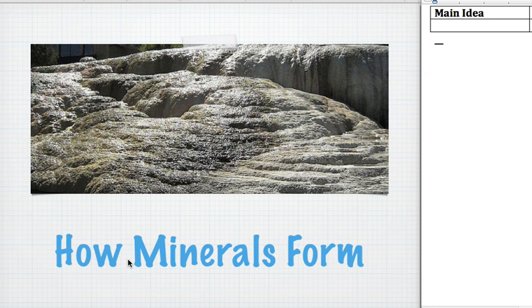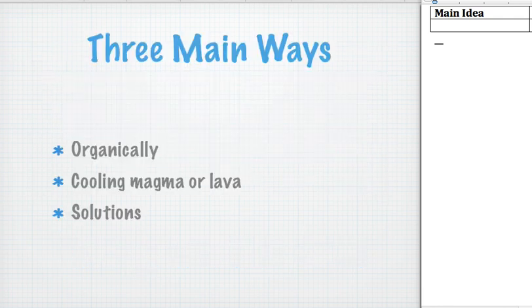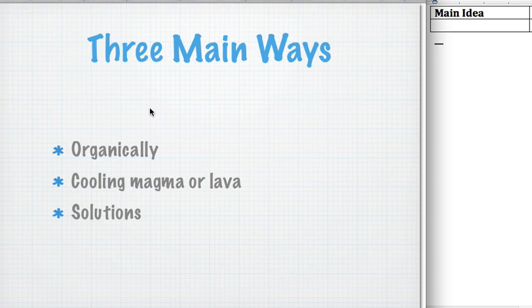That make a mineral, and we've learned our acronym to help us remember them, and now we'll talk about the 3 ways that minerals can be formed. So quickly, there are 3 main ways that a mineral can form. They can form organically. I know this seems to go against what we talked about yesterday, but I'll explain why this is still okay. They can also form from cooling magma or lava, and finally they can form from solutions. So let's talk about each one of these in order.